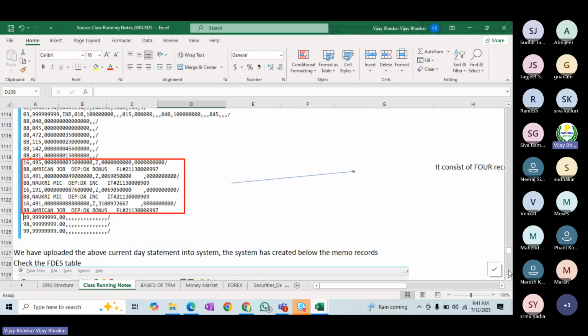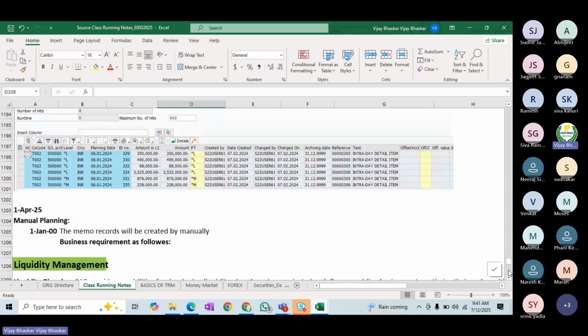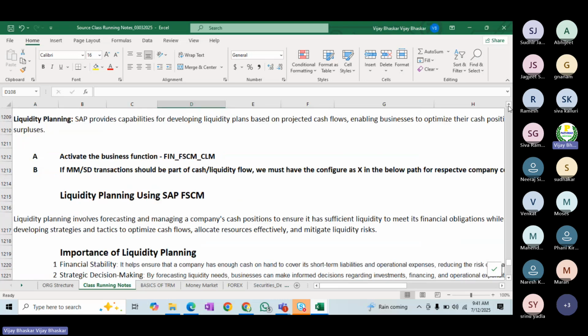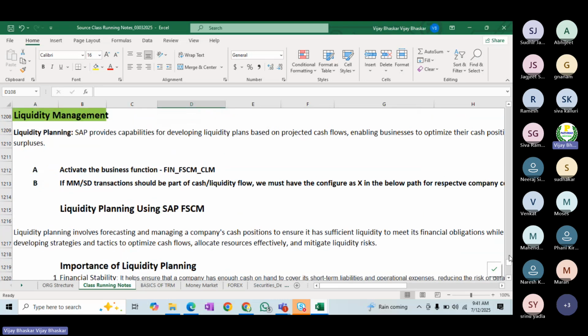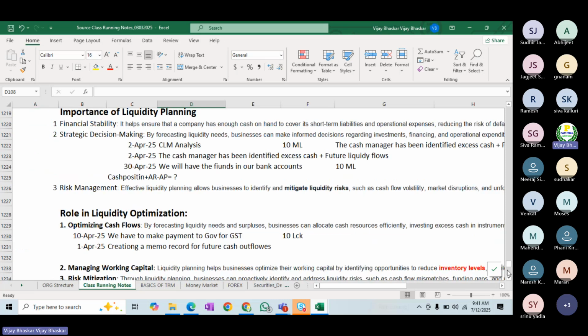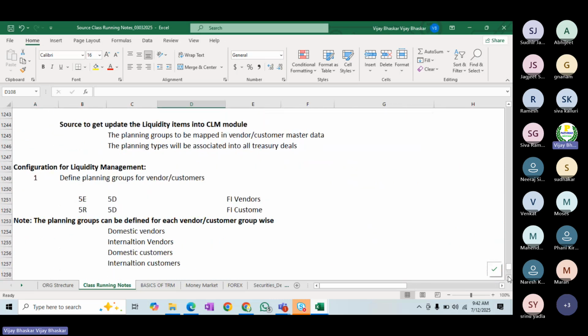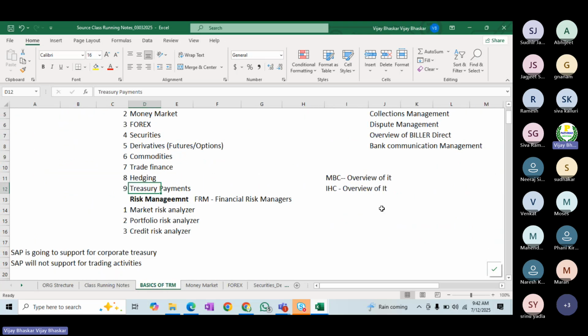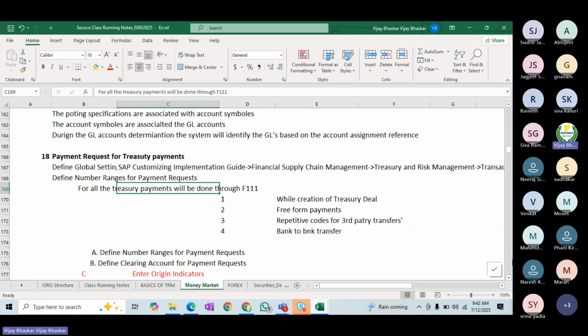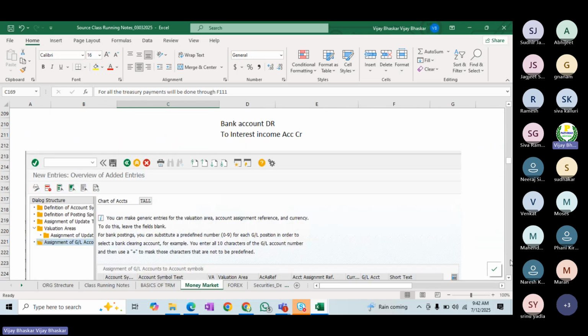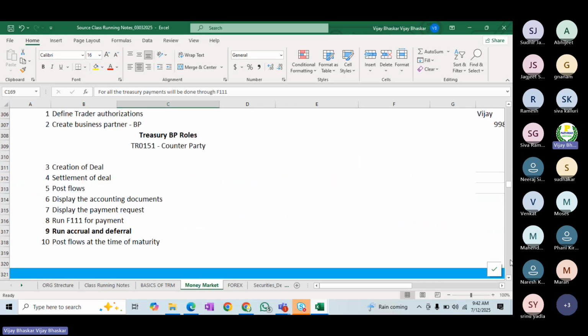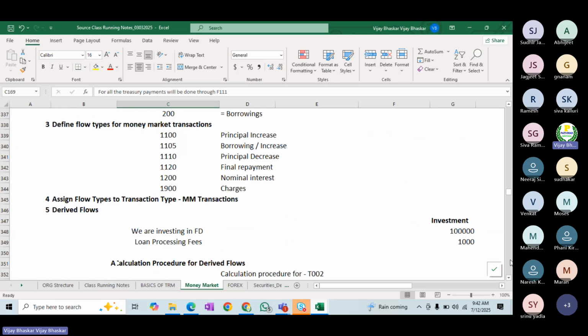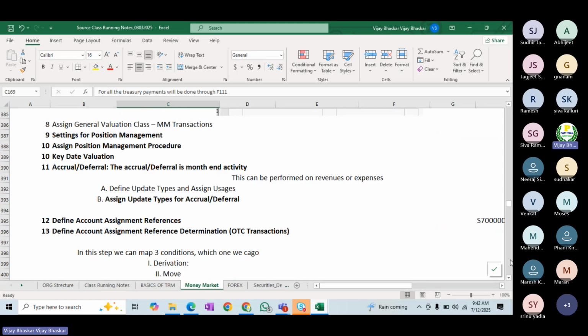Even the rules, I mean EBS posting rules, and how you need to bypass them. Then coming to liquidity management, what liquidity management is and how you will configure it, the queries, how you are going to configure, all the things we can see in detail. Then the basics of treasury. After that, money market, where a lot of instruments are covered, with the steps for each and the accounting entries. Everything has been covered in detail.